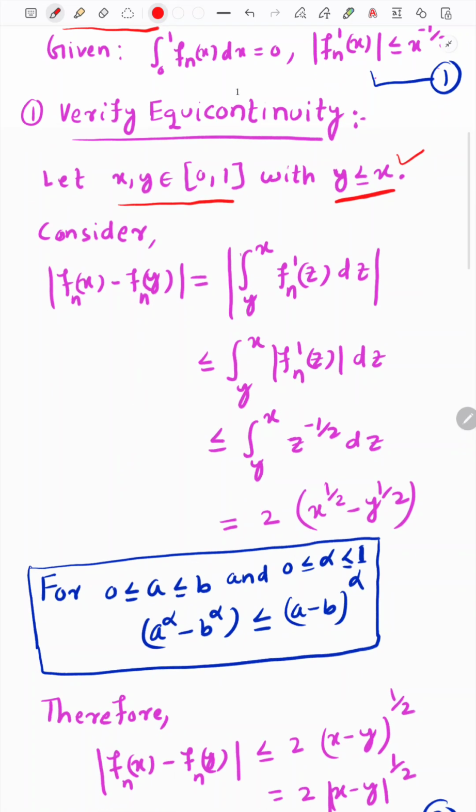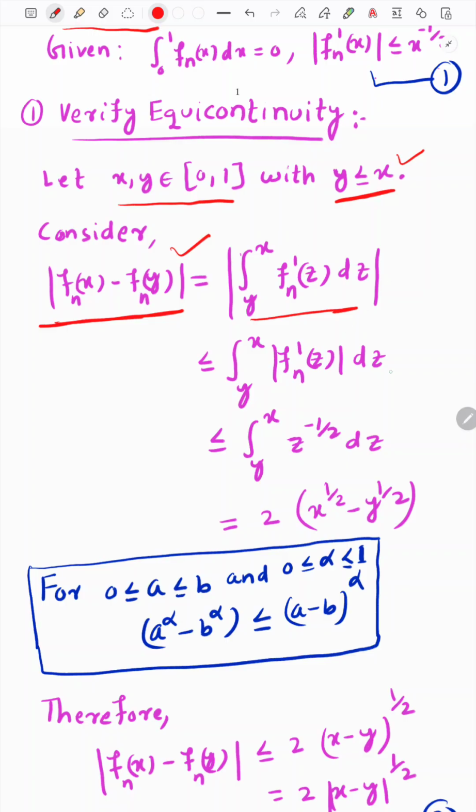Then we will find this modulus. To show the equicontinuity we show that this quantity is less than epsilon. We will choose epsilon later, but we start from this quantity because we are going to prove the equicontinuity property. This can be rewritten in this way, because when the derivative and integration cancel out, it gives fn(x) minus fn(y).